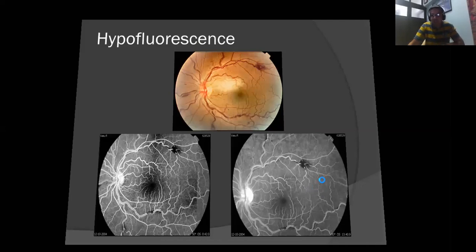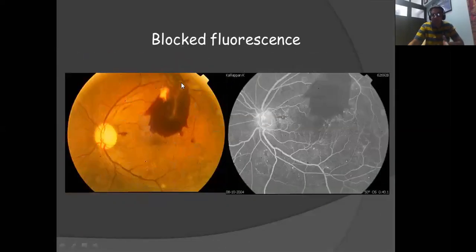This image is not very clear. We'll come to this one. This is again an example of block fluorescence. So always remember, this is why we said that the fundus image is always to be seen in conjunction with the color photograph. Because if you ignore the color photo and just see this, you might think it's an area of non-perfusion.